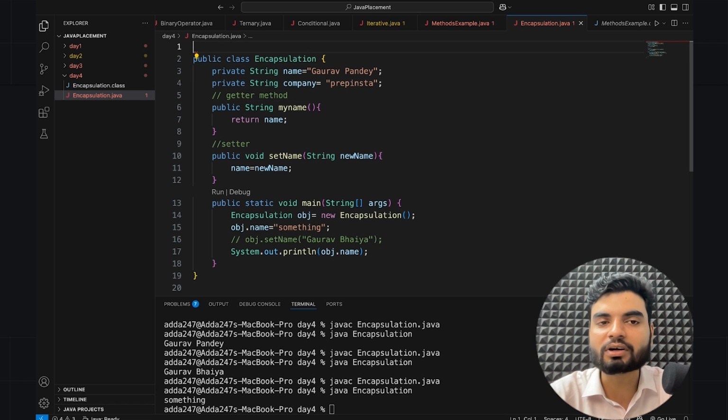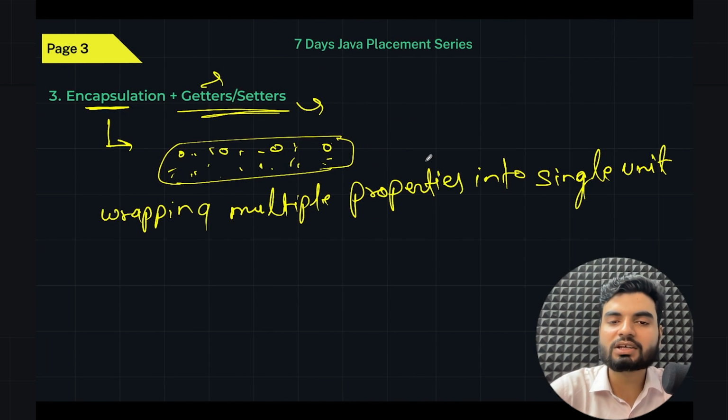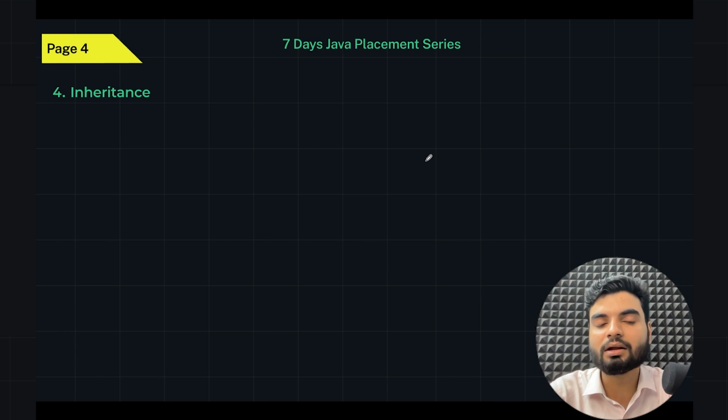This is an example of what? Encapsulation. Awesome. Now, next topic. We'll understand get and set later, they are still pending.